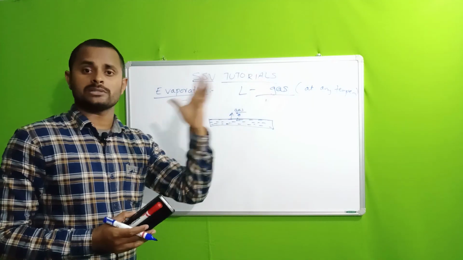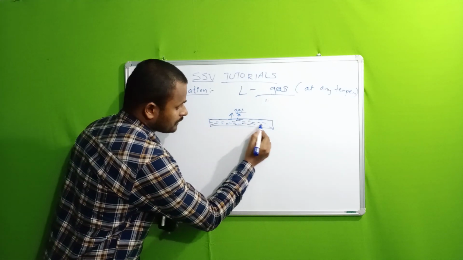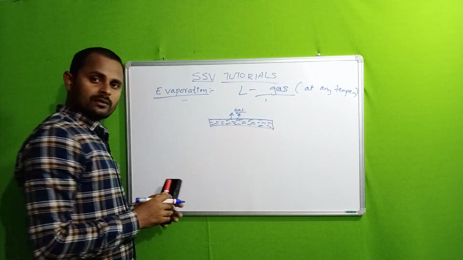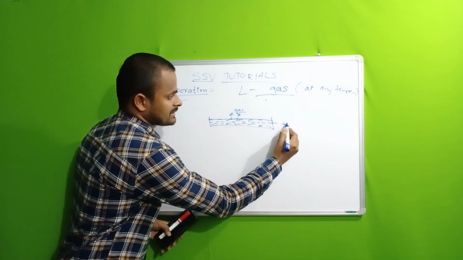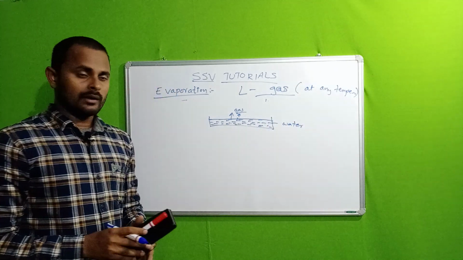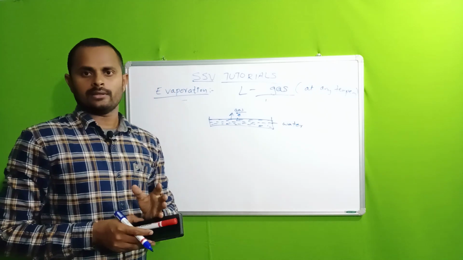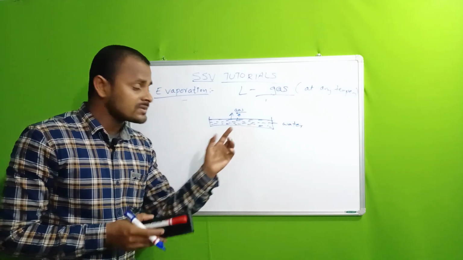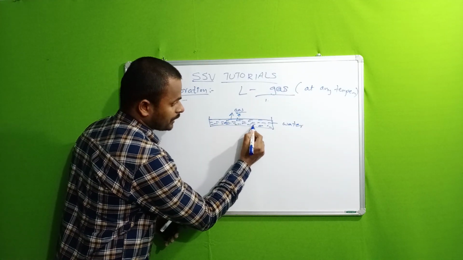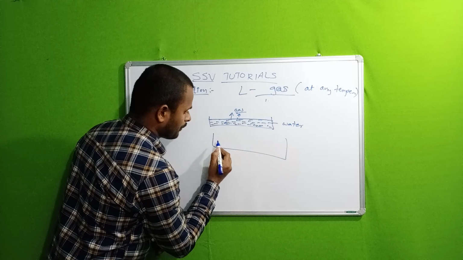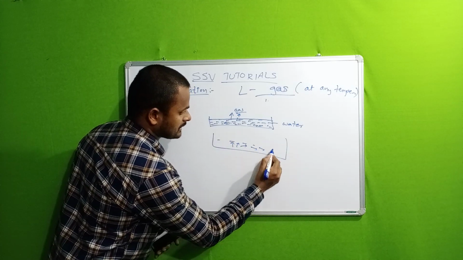But how does the evaporation go on? Means simple. Here, the inner molecules and the outer molecules, number of molecules in this dish. For example, this is water. Here every molecule has an internal energy. So these molecules are moving in a random way. Means one molecule moves this side, one molecule moves this side. Like here, number of molecules are moving in different directions.